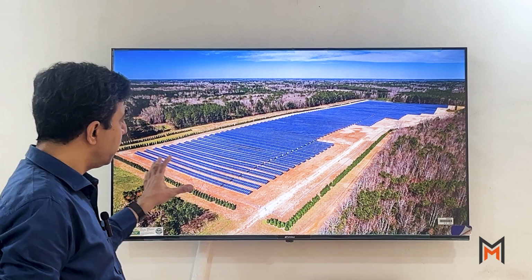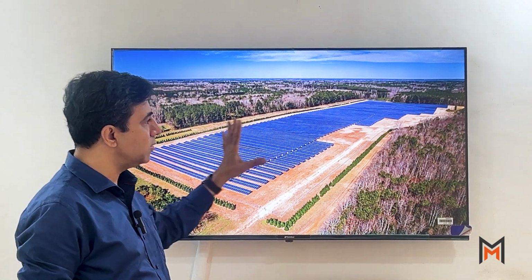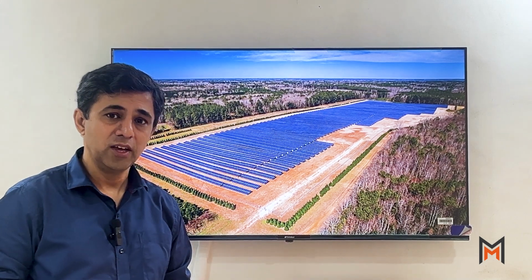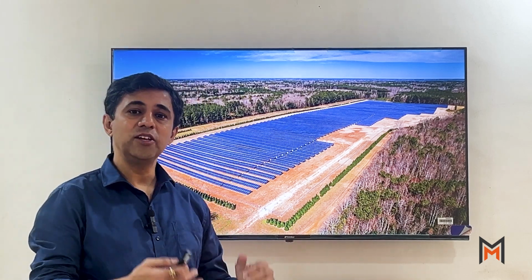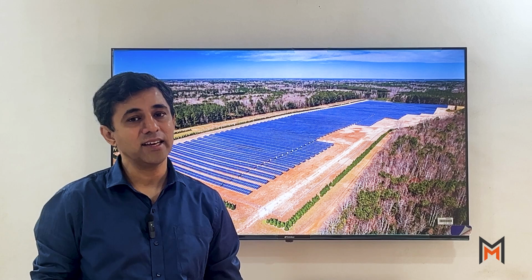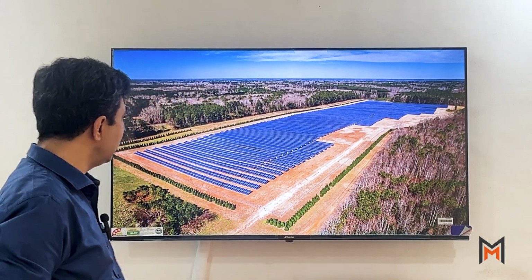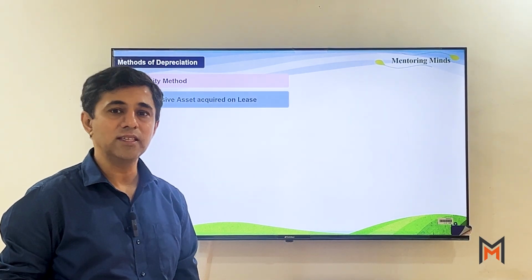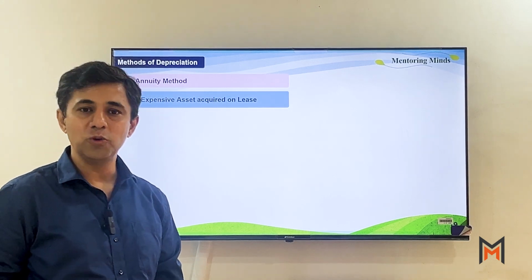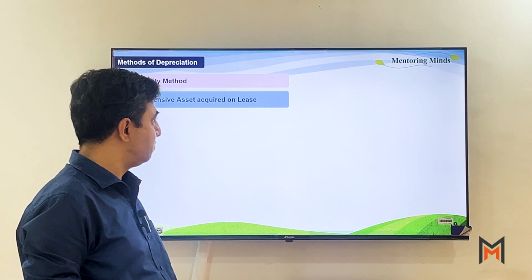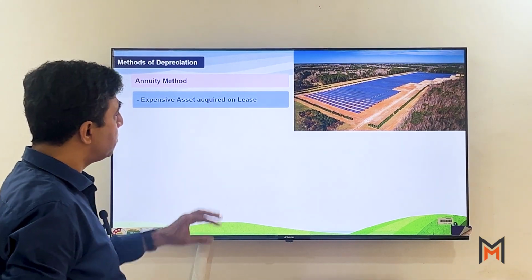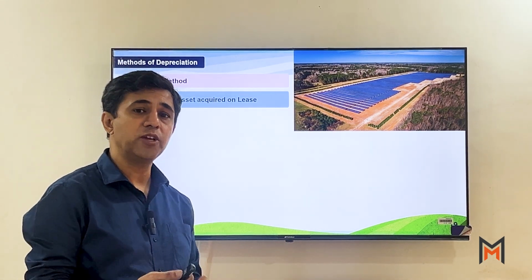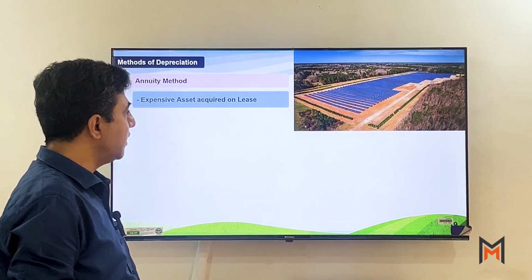Fine. So here when you want to apply these solar panels on your field, you are going to purchase the field, you are going to purchase solar panels and then you are going to use those solar panels for generating electricity. So let's understand here the concept of method. I am talking about the annuity method. Now what is this annuity method and why basically is it used for calculating depreciation? तो जनरली जब हमें ऐसी कोई बड़ी प्रॉपर्टी खरीदनी है, जिसकी कीमत बहुत ज्यादा है, एट दैट टाइम पर हम एन्युटी मेथड ऑफ डेप्रिसिएशन का इस्तेमाल करते हैं.